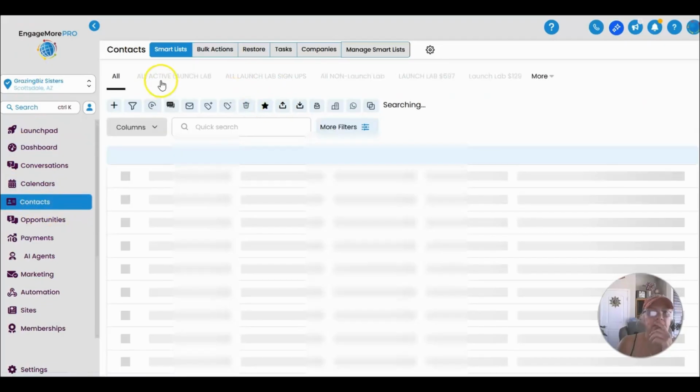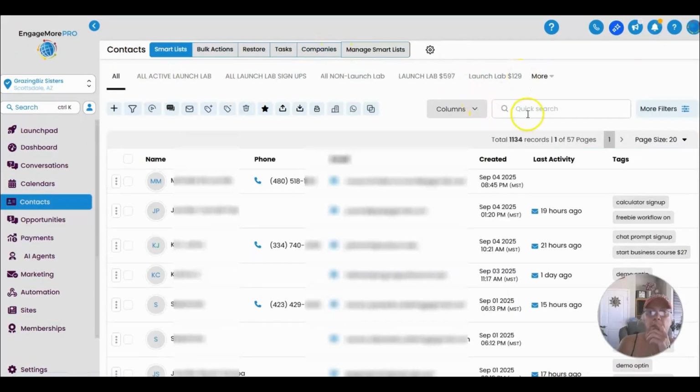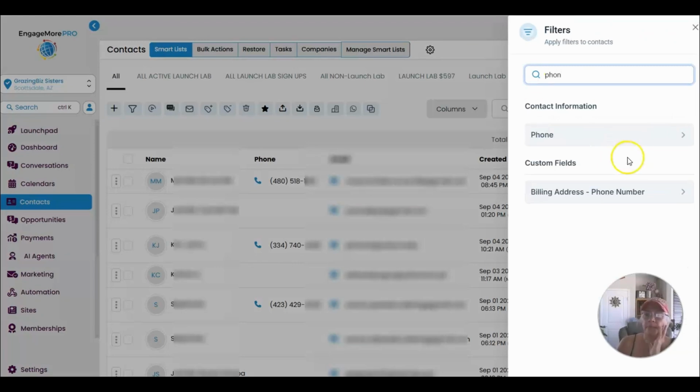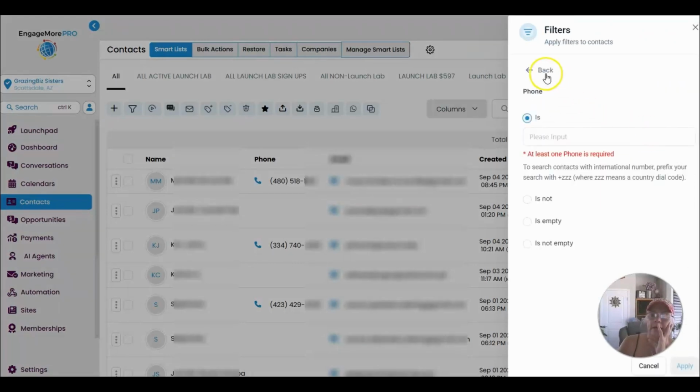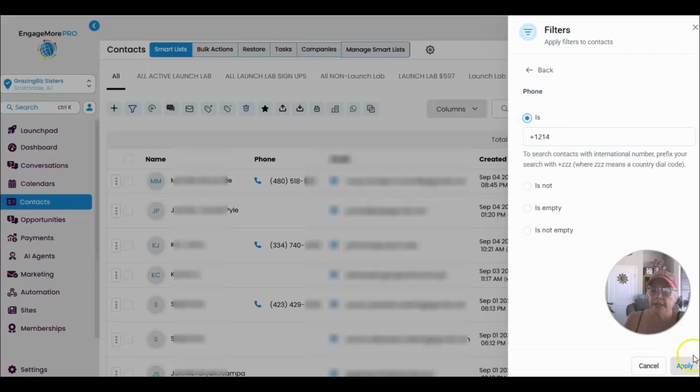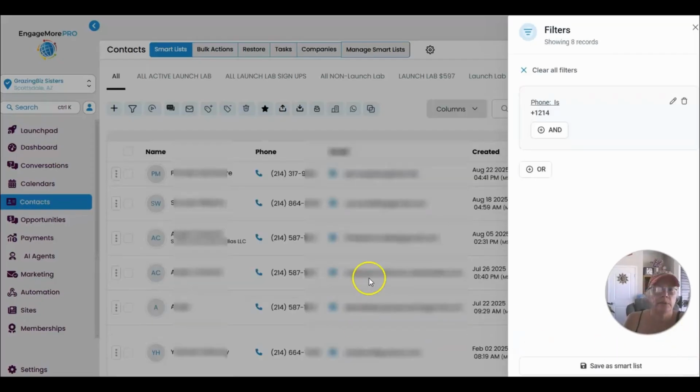I'm going to go to my contacts, and then I'm going to go to filters, and I'm going to type in phone up here at the top, and go to phone is. If you read right here, it says plus and the country code if there's an international prefix for your search. So what I did was I actually put in 1214, which is the area code, and that seemed to pull it up. So if I hit that, it pulled everybody up with the 214 area code.